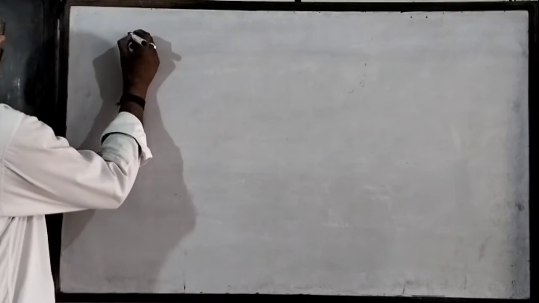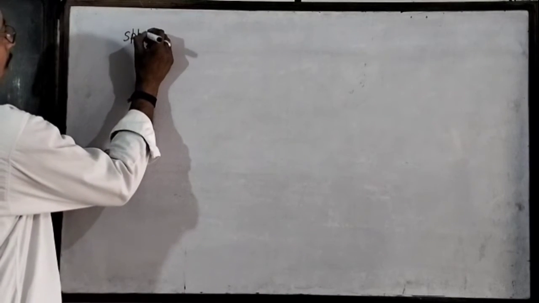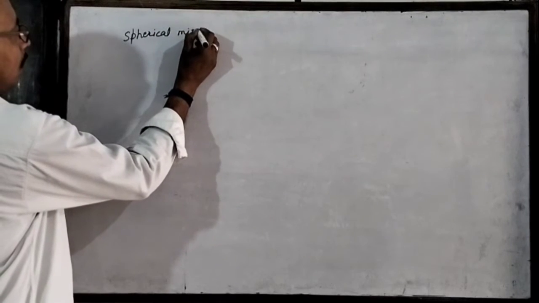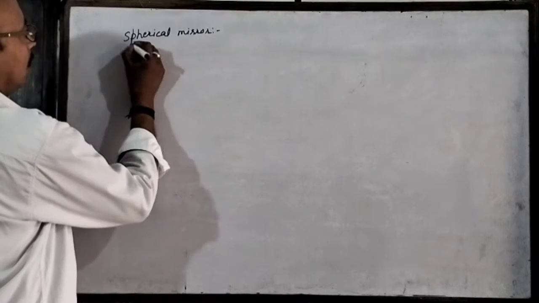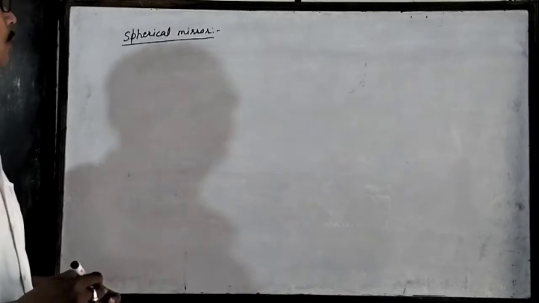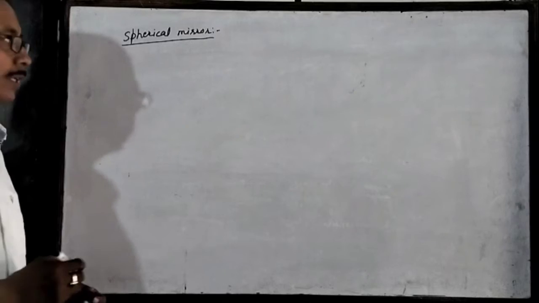Spherical mirrors. A mirror whose reflecting surface is spherical. Spherical means in the sense part of a sphere.